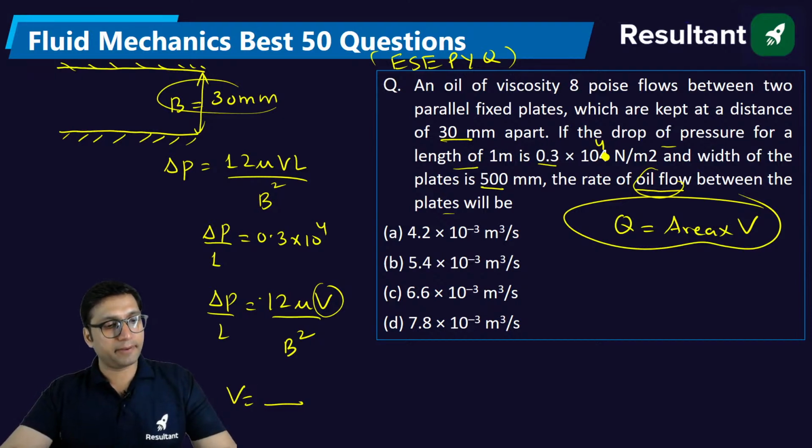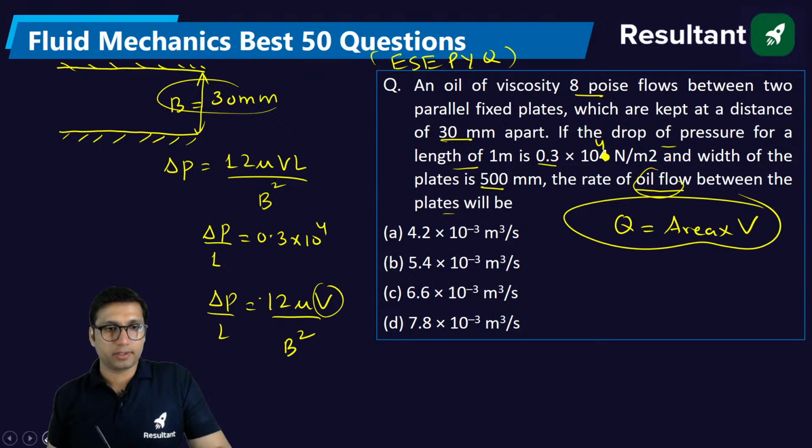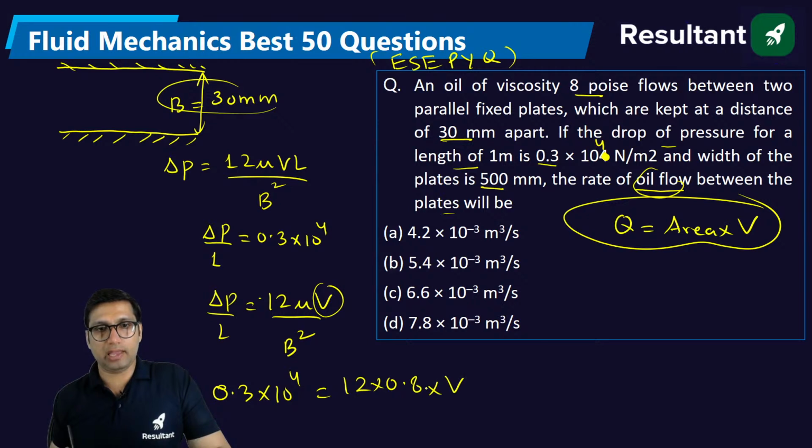Viscosity is given as 8 poise. So you can solve this and tell me the value of velocity from here. So this is 0.3 into 10 power 4 is equal to 12 into 0.8 into V by 0.03 square. From here you will get value of V.